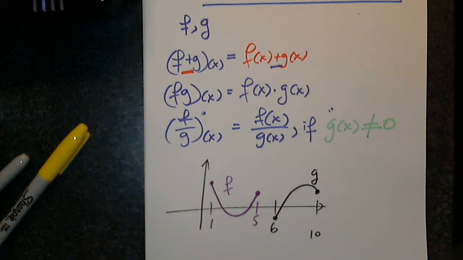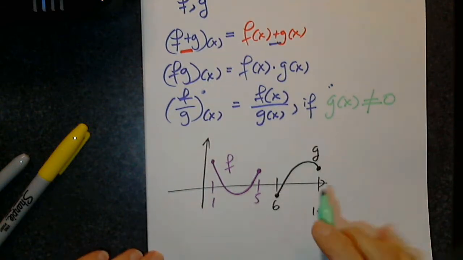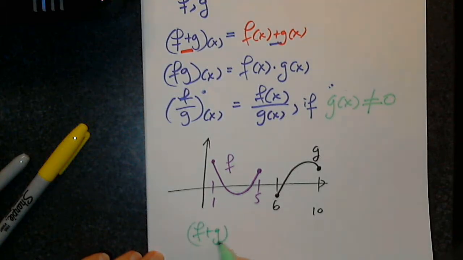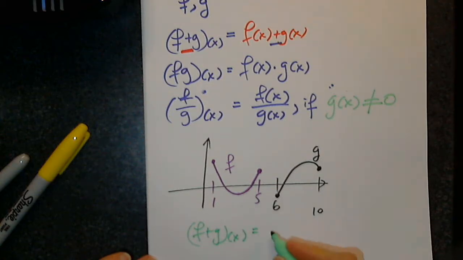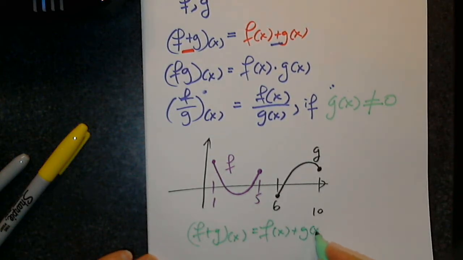And let's suppose I want to create a sum. I want to create a new function that is f plus g of x. And you will say, I know. You will say, very good.